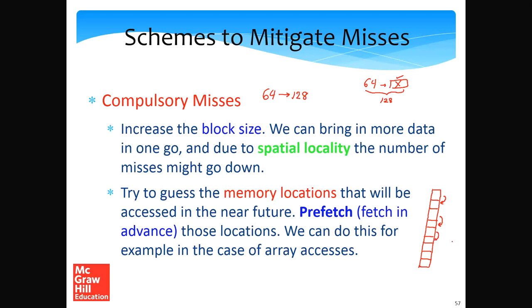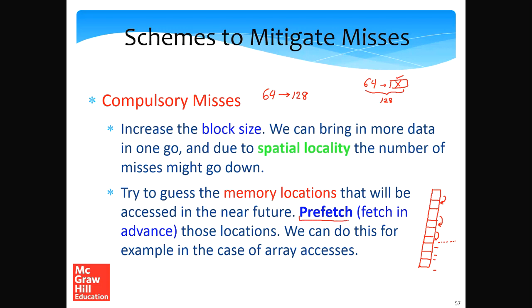If you have a small circuit over here which is analyzing the addresses of the array, it will be able to predict that if we have reached this point, then since we're accessing them in sequence, most likely we'll access the next few locations. It can guess that the next few locations will be accessed because we are going consecutively, in increasing order of array locations. So it can guess and fetch them from the lower level in advance, and this is called prefetching.